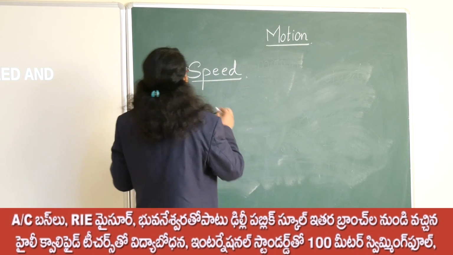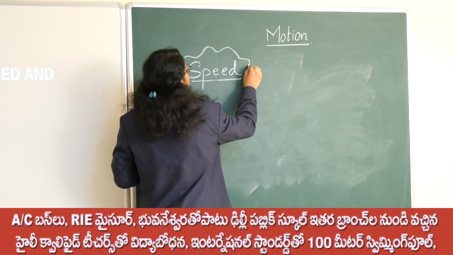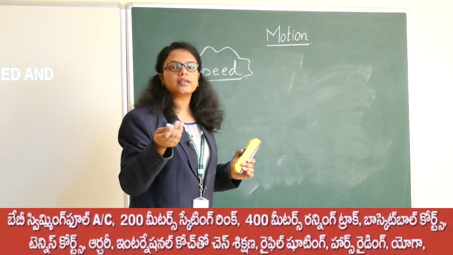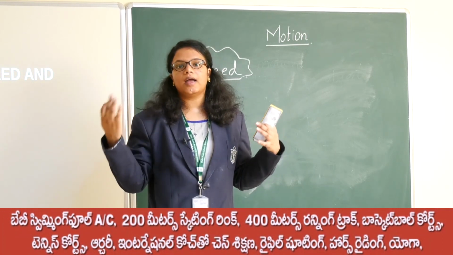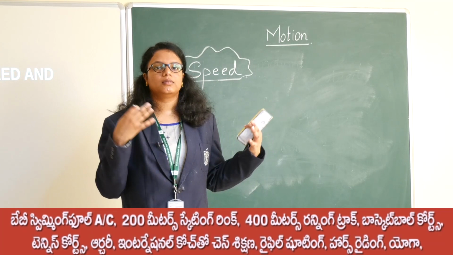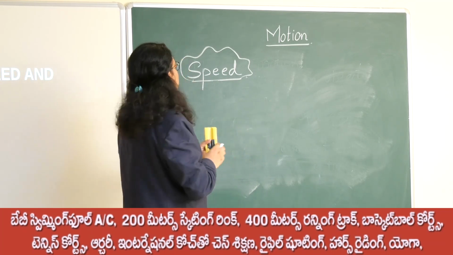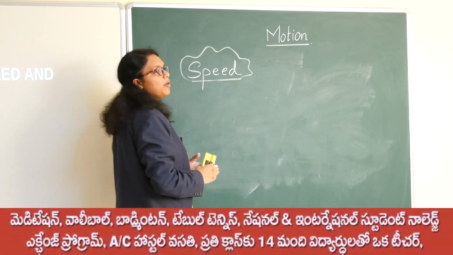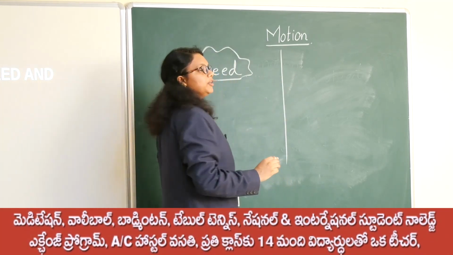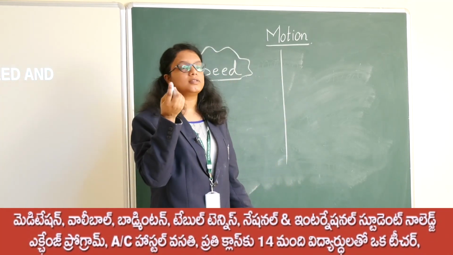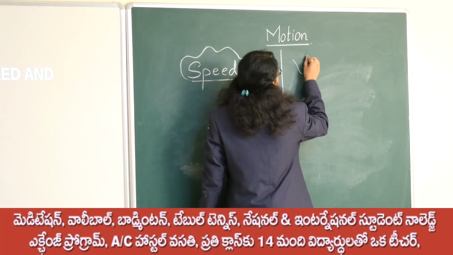Usually the speed concept is used in running races and so on, because we see how fast a person is moving or running. So the next term we study is speed. At the same time, we are going to study another concept, that is velocity.